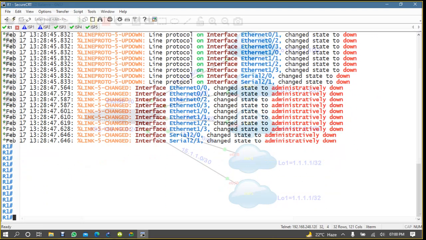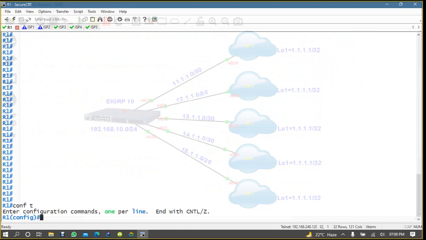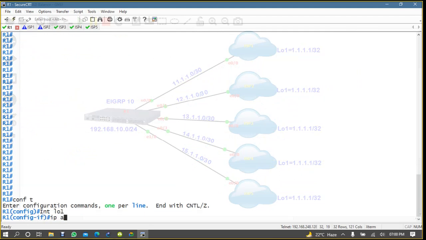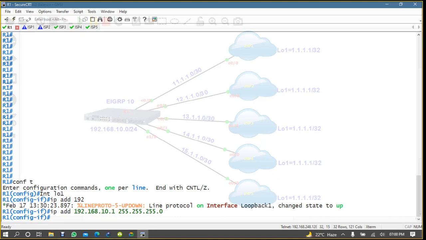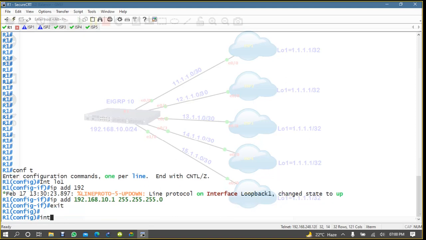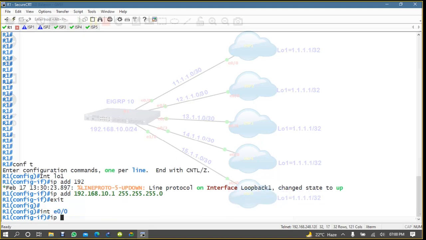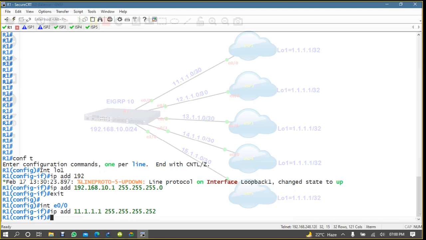Router 1, conf t, interface loopback 1, IP address is 192.168.10.1. Okay, exit, and then interface E0/0, IP address 11.1.1.1, 255.255.255.252, no shut.